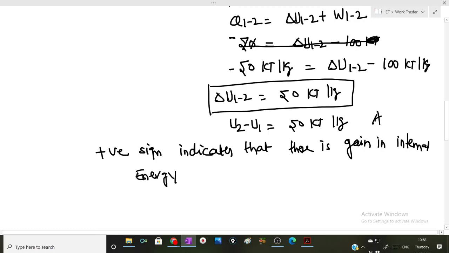So this is your answer and this is your remark, because in the problem it has been asked to calculate numerical value of change in internal energy, as well as to comment whether the change in internal energy will be gain or loss. So since U2 minus U1 is equal to positive 50 kilojoule per kg, positive sign indicates that there is a gain in internal energy. So this way you can solve this numerical.